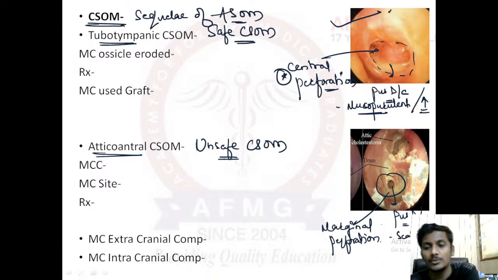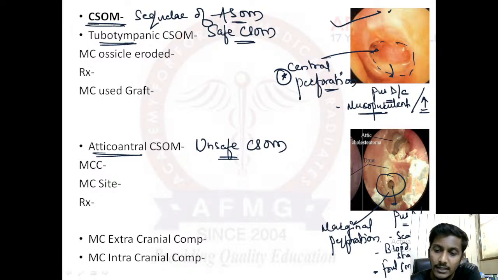But important features to be remembered, guys. The pus discharge in unsafe CSOM would be blood stained due to granuloma formation, and important, it would be foul smelling too. And it is foul smelling because it causes bone erosion. So in unsafe or atticoantral CSOM, there is bone erosion and there is granuloma formation. Therefore, there is a pus discharge which is scanty, blood stained, and foul smelling. Whereas in cases of safe or tubotympanic CSOM, there would be only a mucopurulent pus discharge. I hope this is clear. This is an important feature.